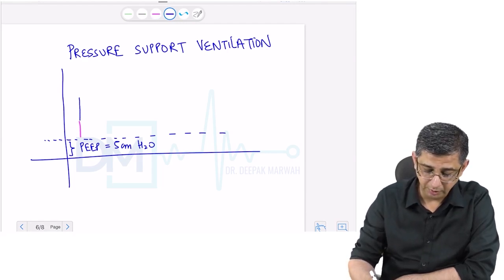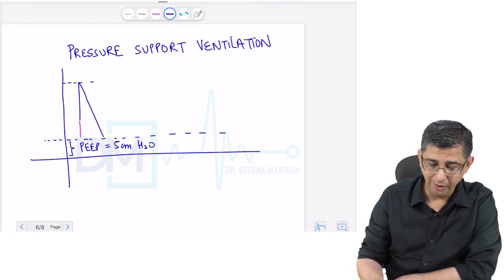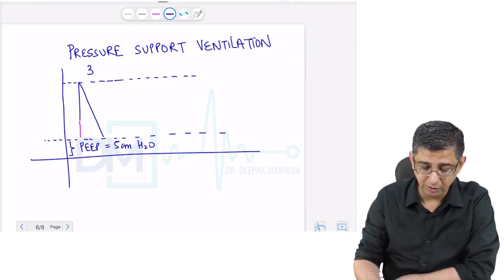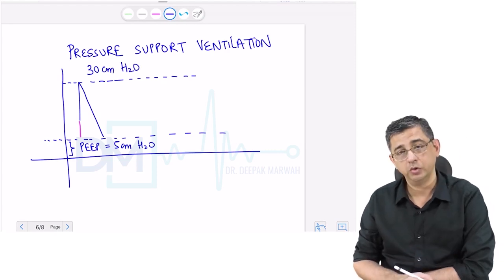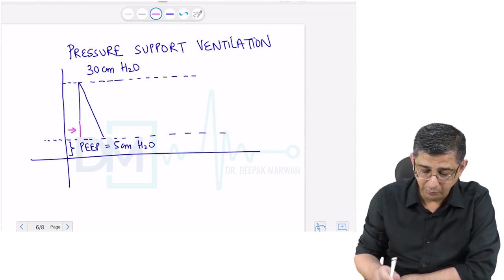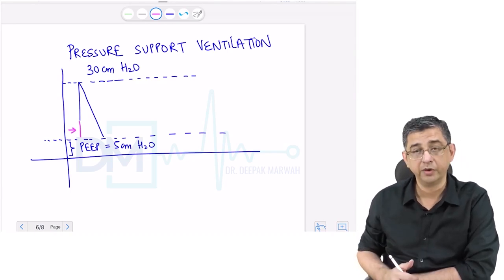It will deliver a pressure support to a max limit. I can keep this limit anything between 20 to 30 centimeter of water. In fact, the recommendation is that the maximum pressure support you can give is up to 30 centimeters of water. So you can see that I have given support to the patient to build up the pressure in the airways so that a particular amount of ventilation can take place.